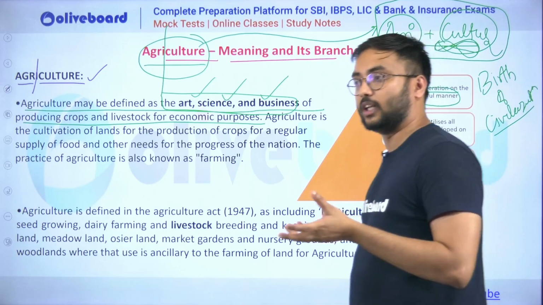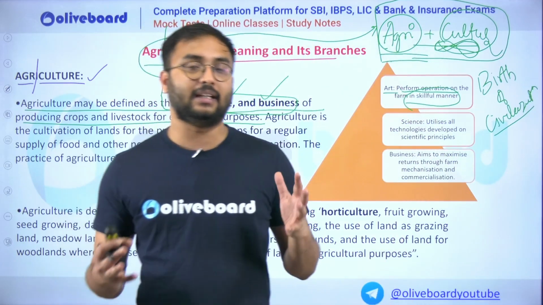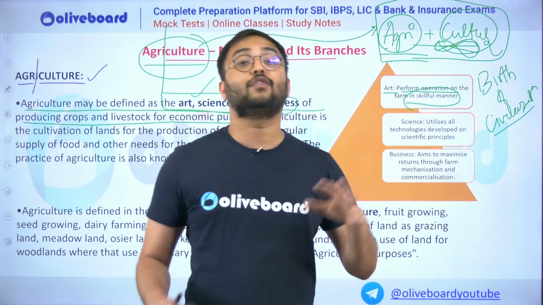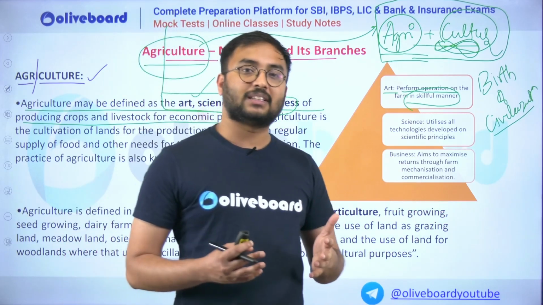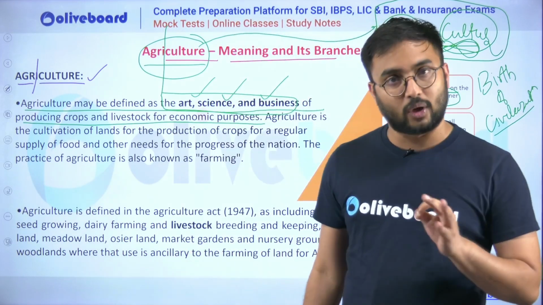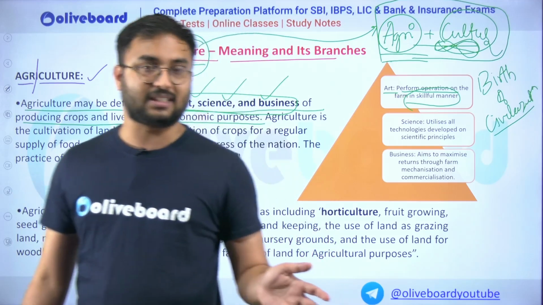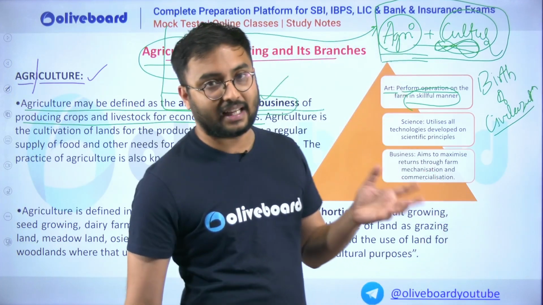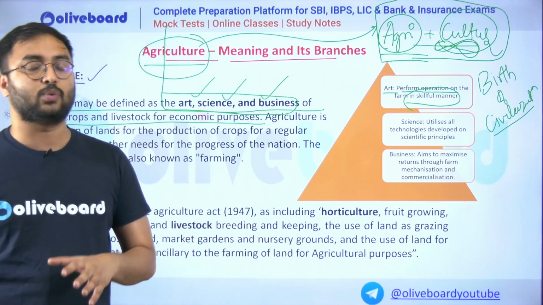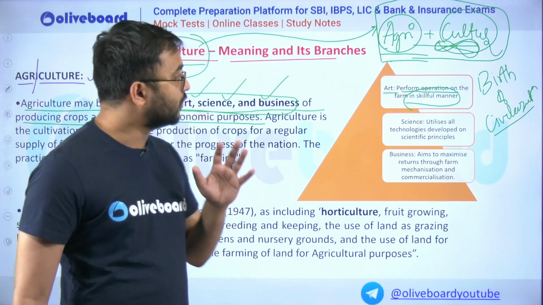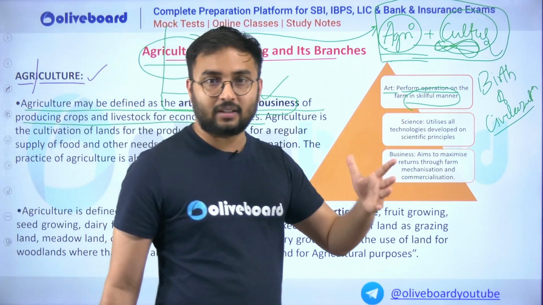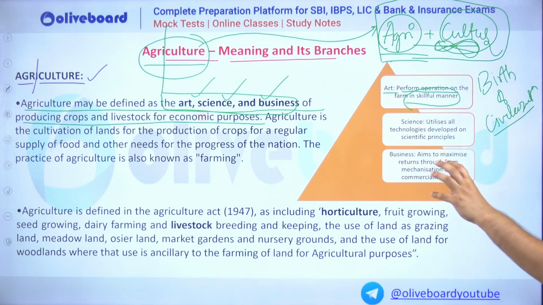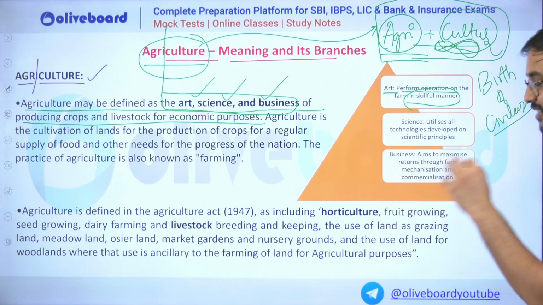There are certain techniques to do agriculture, and that is why in our country, India, there are certain areas where agricultural activities are very viable, profitable, and they flourish. A town like Hivre Bazar has all the farmers who are earning more than 1 crore. 400 kilometers away from Hivre Bazar is the Marathwada region, where massive farmer suicides are happening. So this shows you that there are certain areas which are rich because of agriculture and certain areas where agriculture is in doom. The reason being that agriculture is an art; the agricultural occupation and operations have to be performed on the farm in the most skillful manner, with a certain way, certain technique.